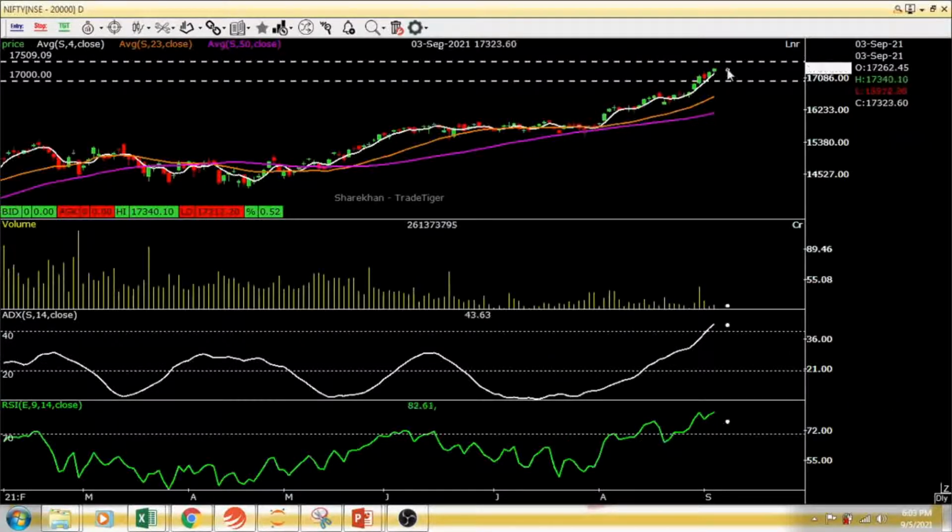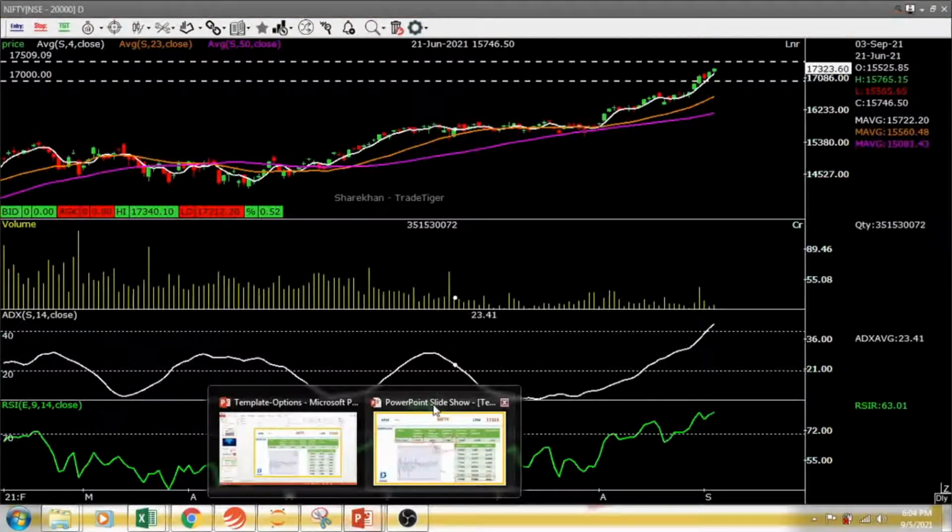By doing this analysis, I came to the conclusion that Nifty is going to be moderate bullish. So what kind of option strategy should I opt for? Because I have come to the conclusion that Nifty is going to be moderate bullish, what would be the best option strategy? We'll go and figure it out now.